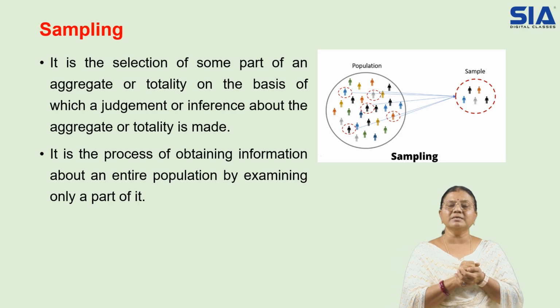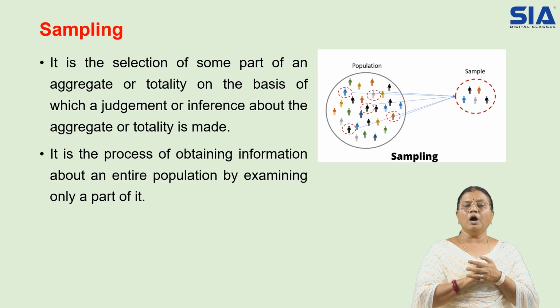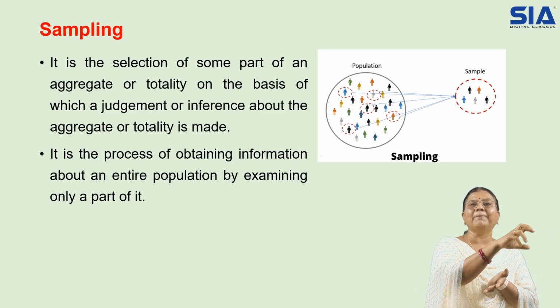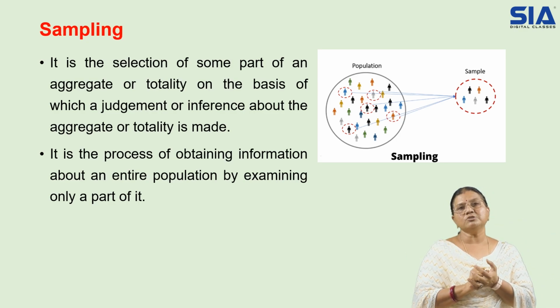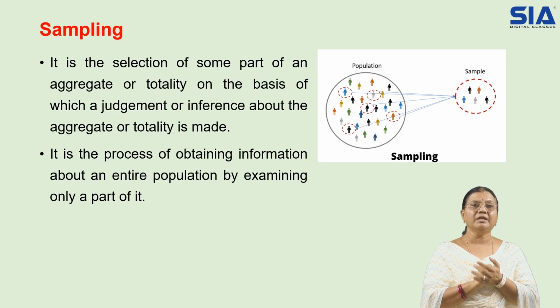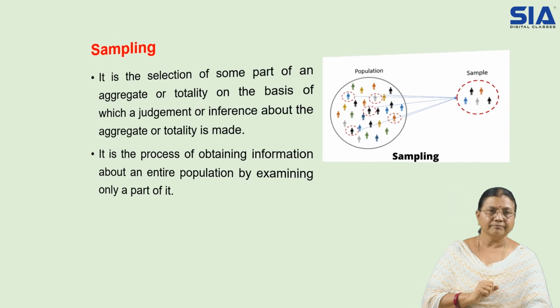Sampling is the process to pick up the sample. Out of the entire population, we take a part of the population. That is called sampling. In sampling we will again see how we are going to take the sample and which part of the population.